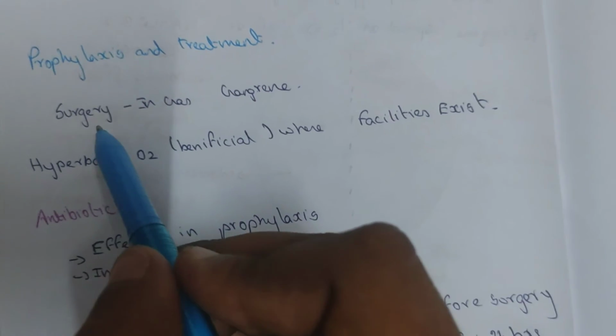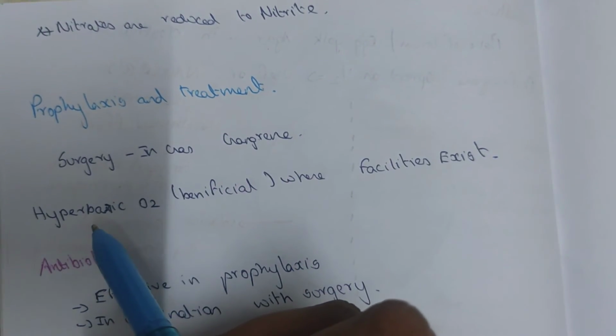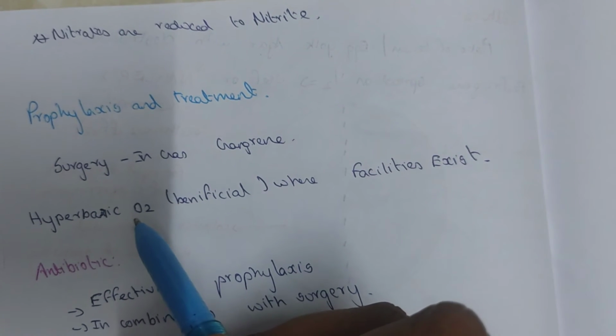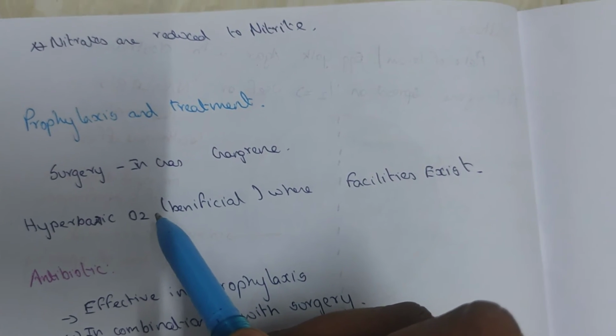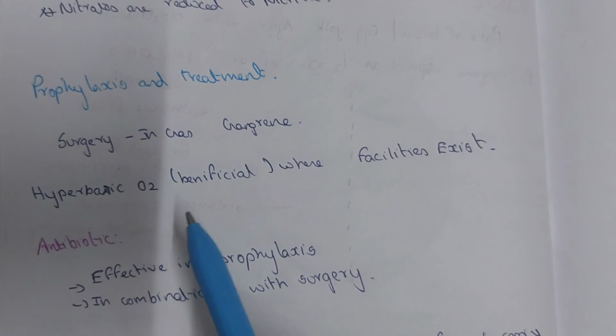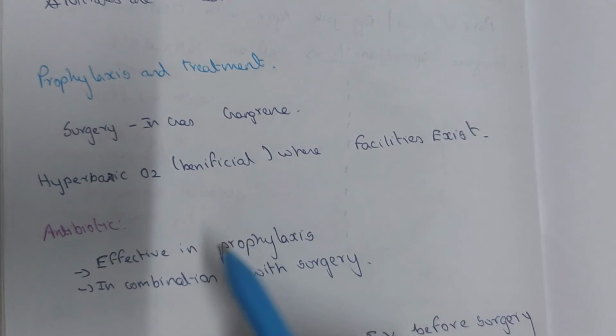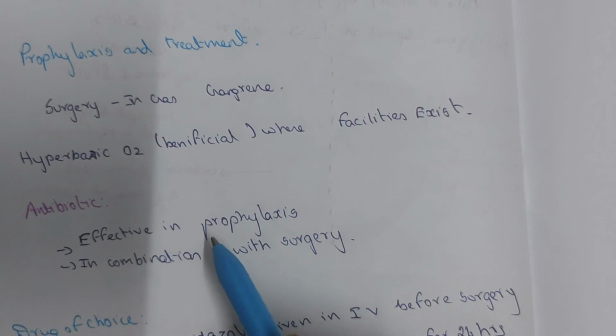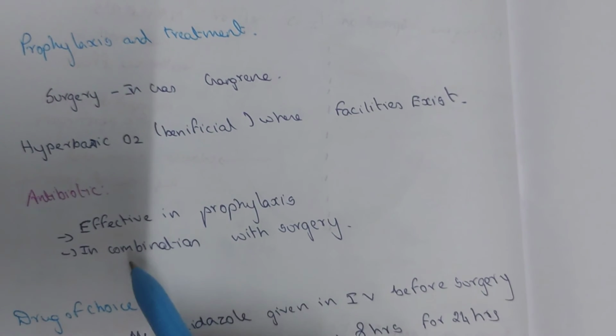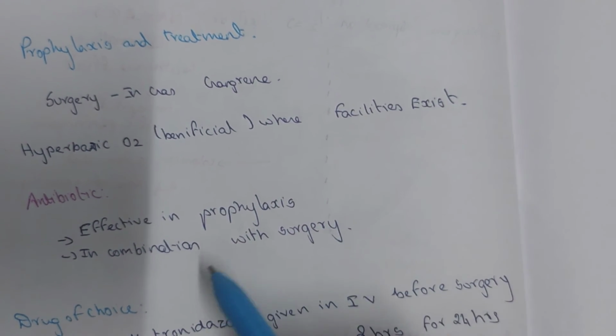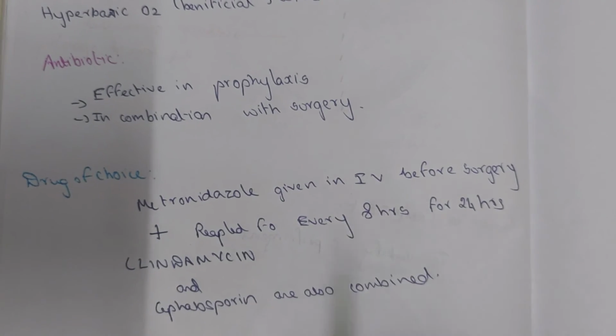Prophylaxis and treatment. Surgery in gas gangrene. Hyperbaric oxygen is beneficial where facilities exist. Antibiotics are effective in prophylaxis, in combination with surgery. Drug of choice: